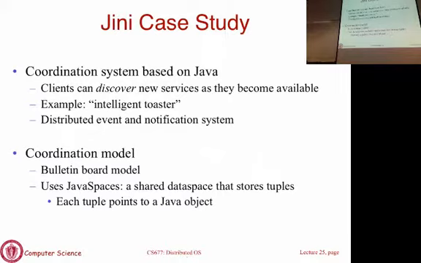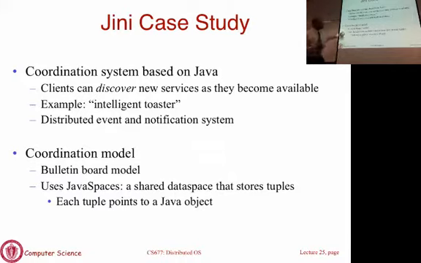It's somewhat like a publish-subscribe model, except that when you publish some data, it's not addressed to anyone in particular. You just publish a notice, and it shows up on the bulletin board, and at some later point, someone may come and query and say show me all the printers, and then you look at all the data that's been published on the bulletin board or your blackboard and pick up the data of interest to you.